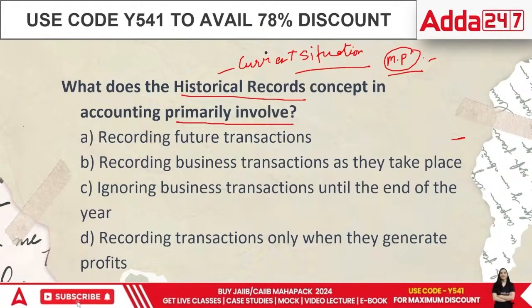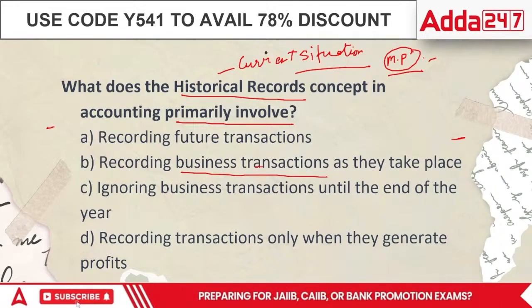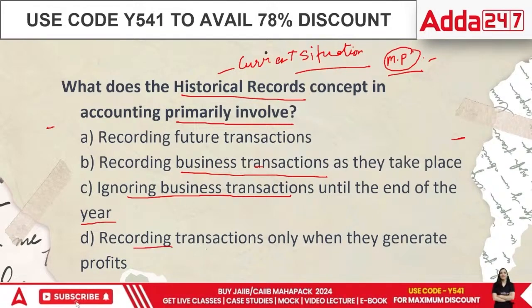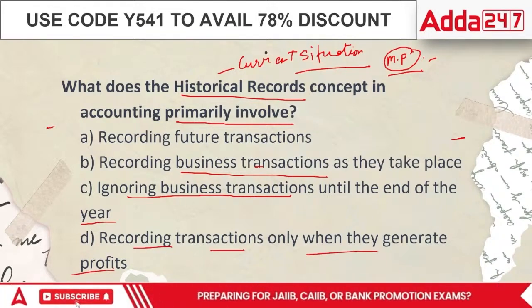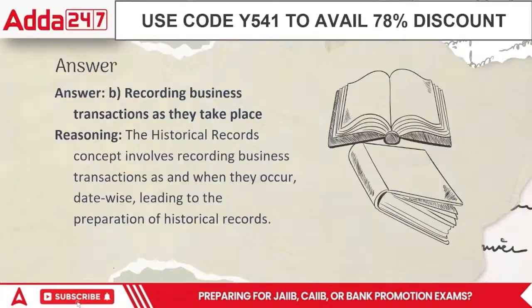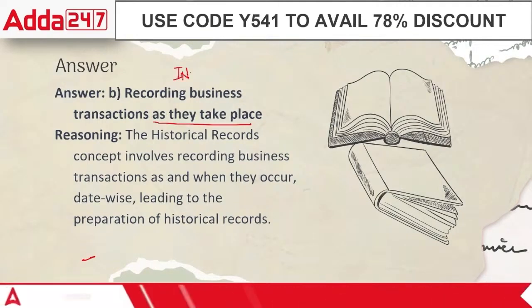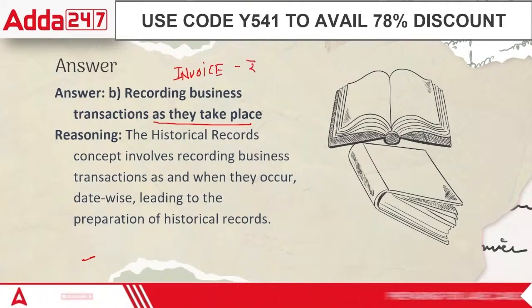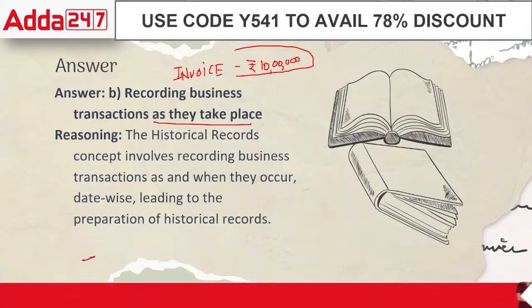The options are: recording future transactions, recording business transactions as they take place, ignoring the business transactions until the end of the year, or recording the transactions only when they generate profits. In this case, the correct answer would be B. That is, we are recording things as soon as they take place. If the invoice says the machinery cost us rupees 10 lakh, no matter what the price is today, we will record it at 10 lakh.